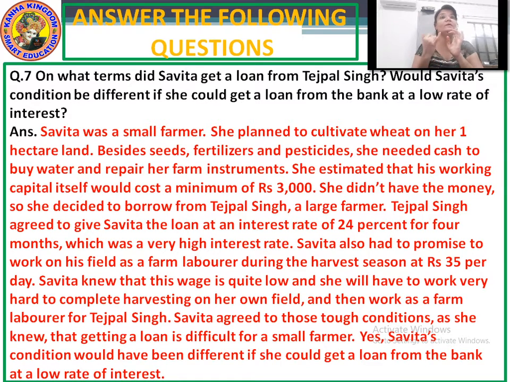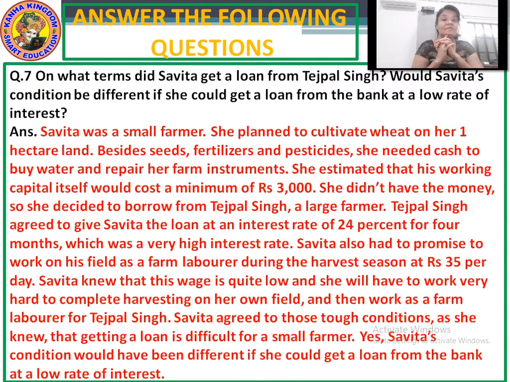Okay, she had to pay the loan interest of 24% for 4 months. Other than that, she had to work as a farm laborer during the harvest season at the rate of 35 rupees per day. Savita knew that this wage was quite low and she would have to work very hard to complete harvesting on her field and then work as a farm laborer for Tejpal. Savita agreed to those tough conditions as she knew that getting a loan is difficult for a small farmer.